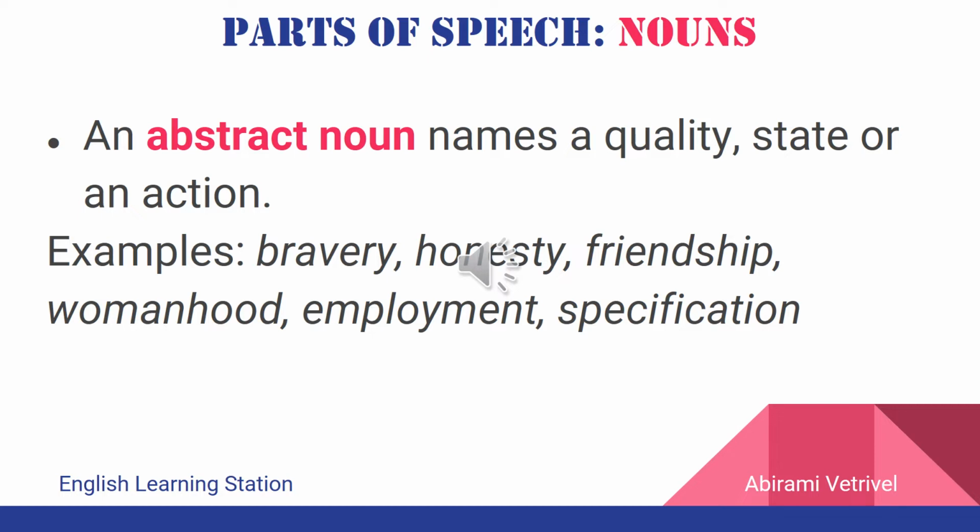The third type is the abstract nouns which can be derived from verbs. For example, employ and specify are verbs from which we derive the abstract nouns, namely employment and specification. These are the names of the action. So, abstract nouns could be derived from an adjective or a common noun or sometimes from a verb.